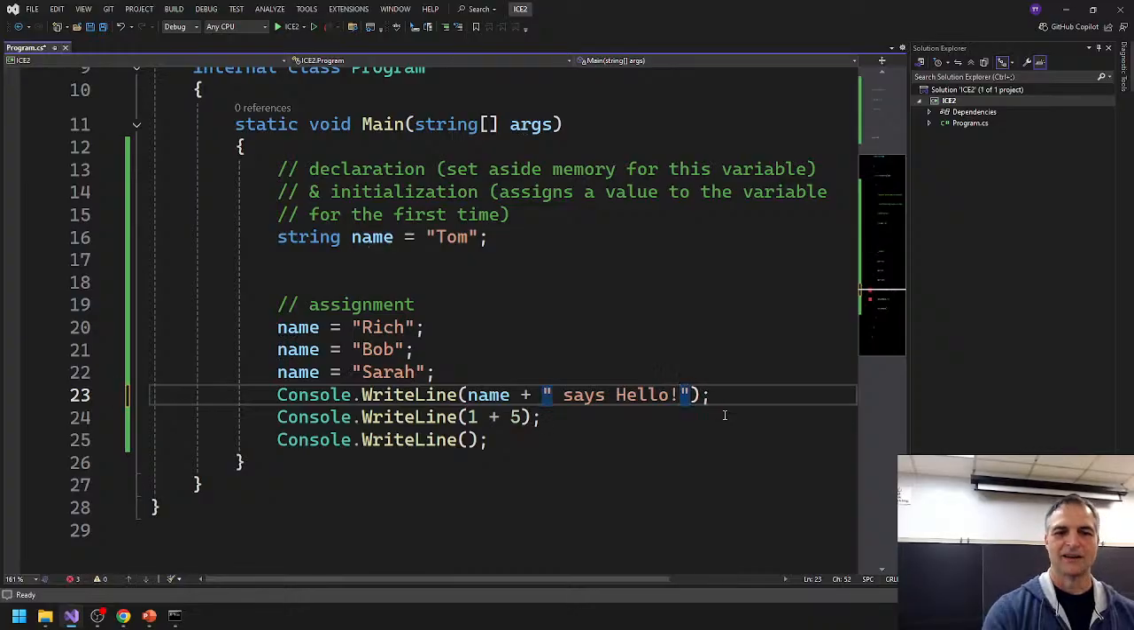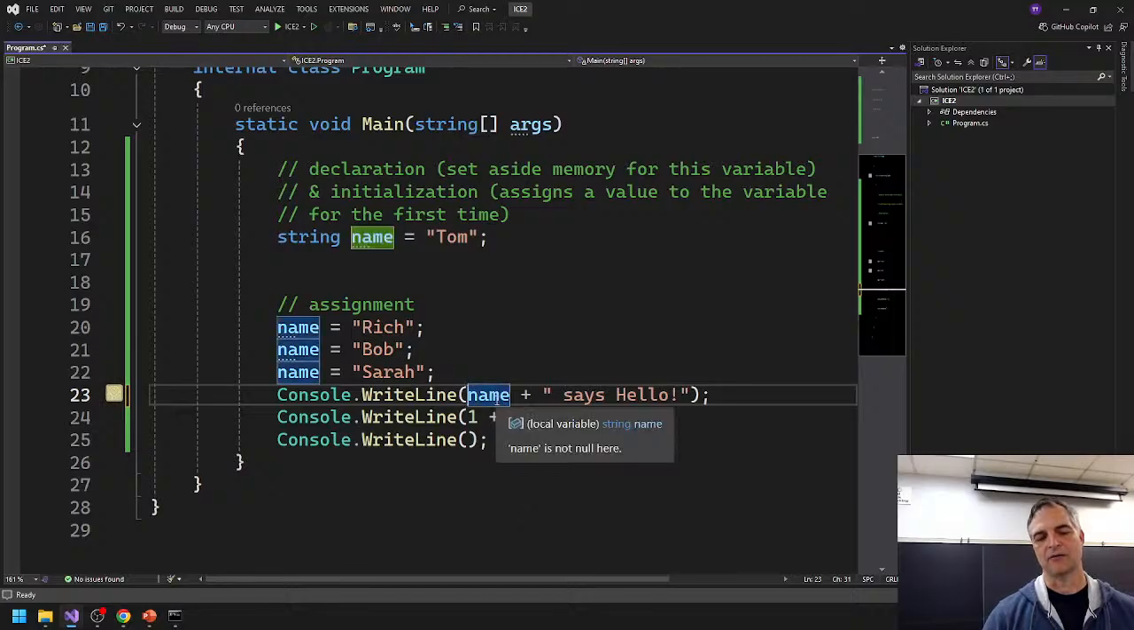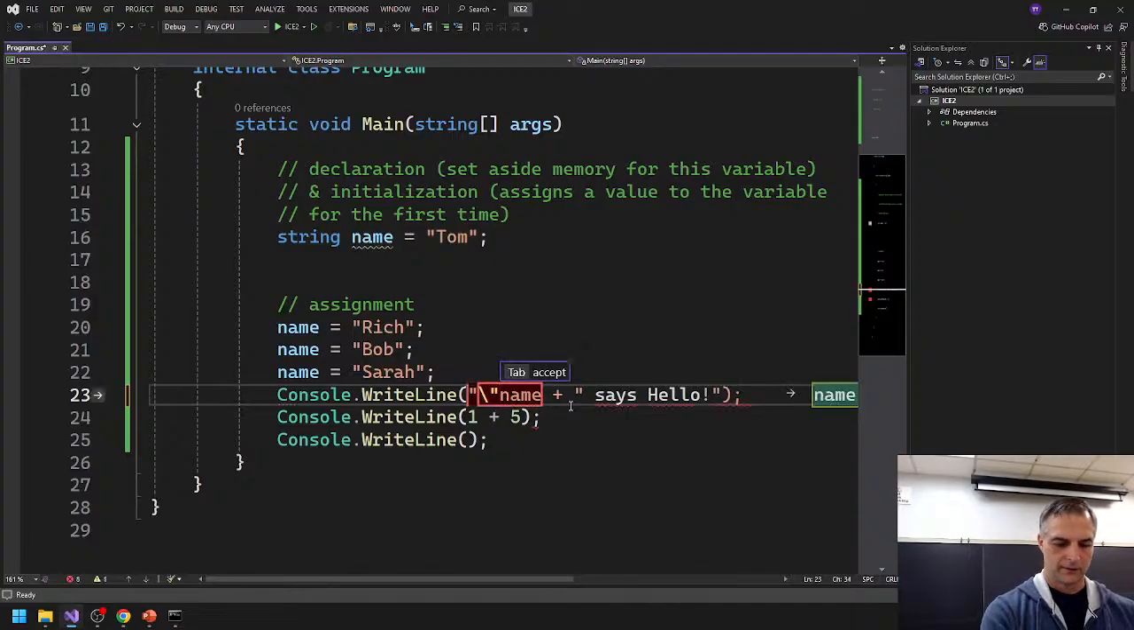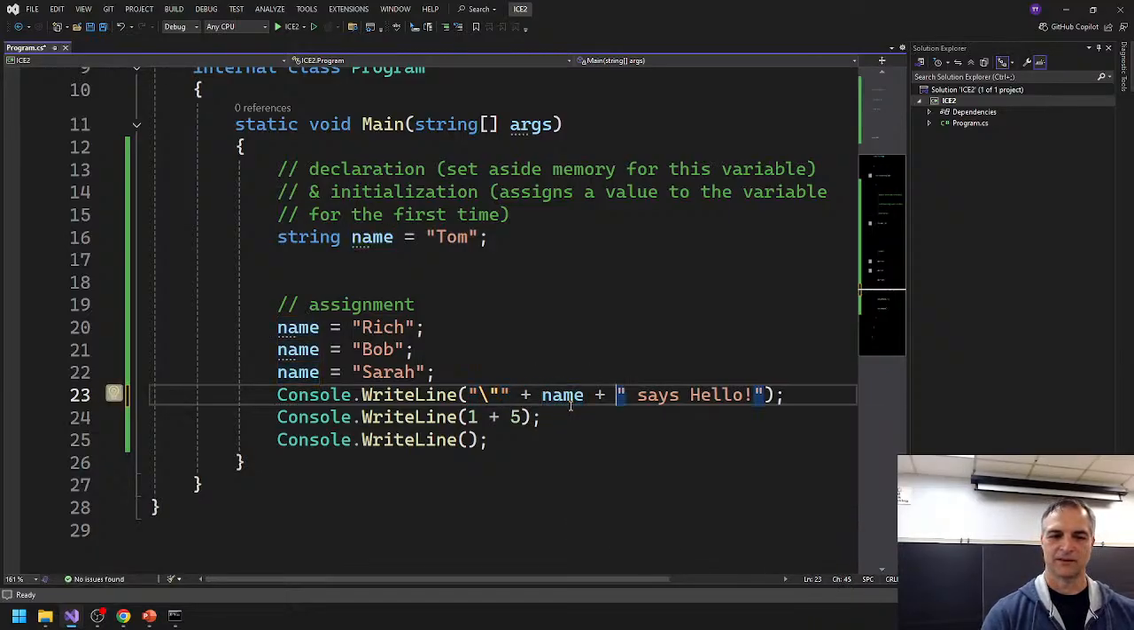But the thing is, the reason why you can't do it here is because name is a variable, right? And if you wanted to do that, you could do it like this. I'm going to add a quotation. Let's just do this, okay? So I want to do an escape sequence like this, right? And then I can do plus name, plus this, and then if I want to put quotations around my name, I can do another escape sequence like this.